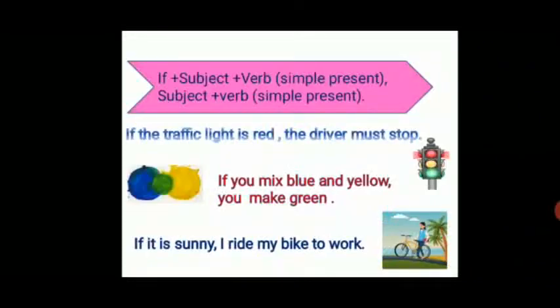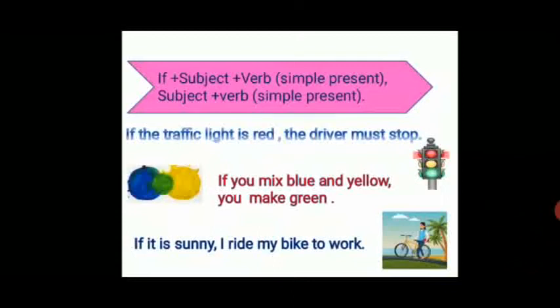So let's learn these with some examples, but before that we would look at the structure of a zero conditional statement. The if clause has if plus subject plus verb in the simple present form. Also, the main clause has the subject and verb in the simple present form.